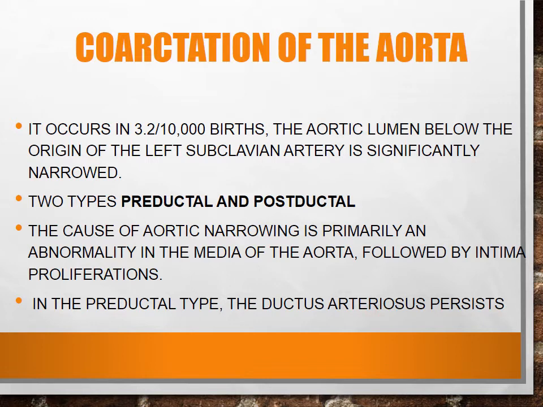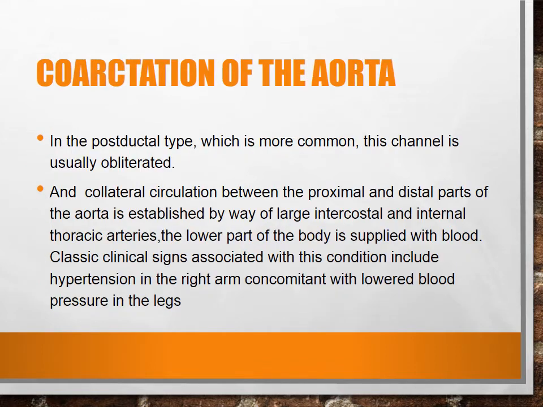And if the coarctation is the postductal type, which is the most common variety, the ductus arteriosus is obliterated as normal after birth, and there is establishment of collateral circulation between the proximal and distal parts of the aorta.